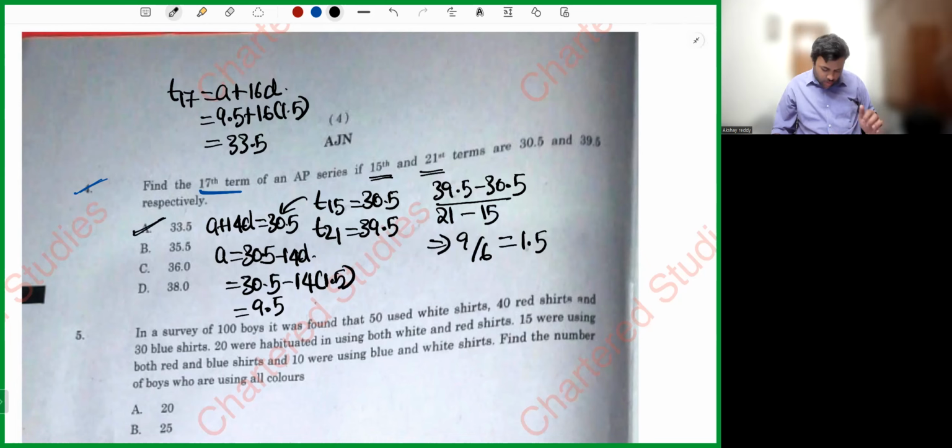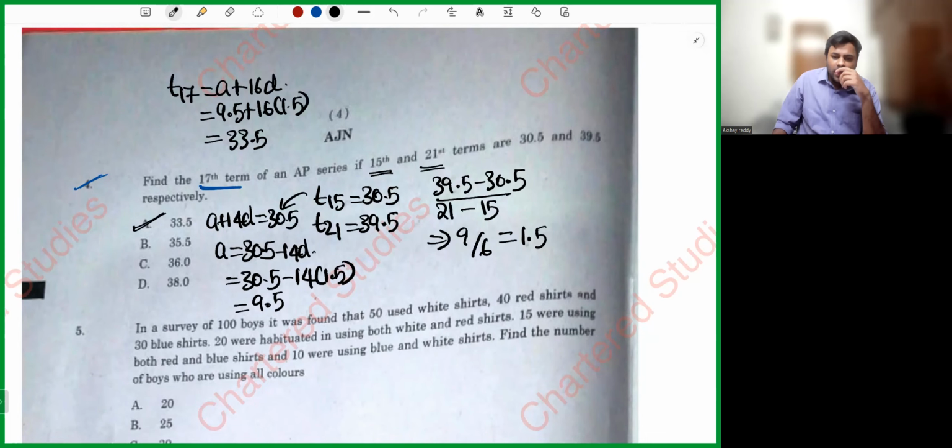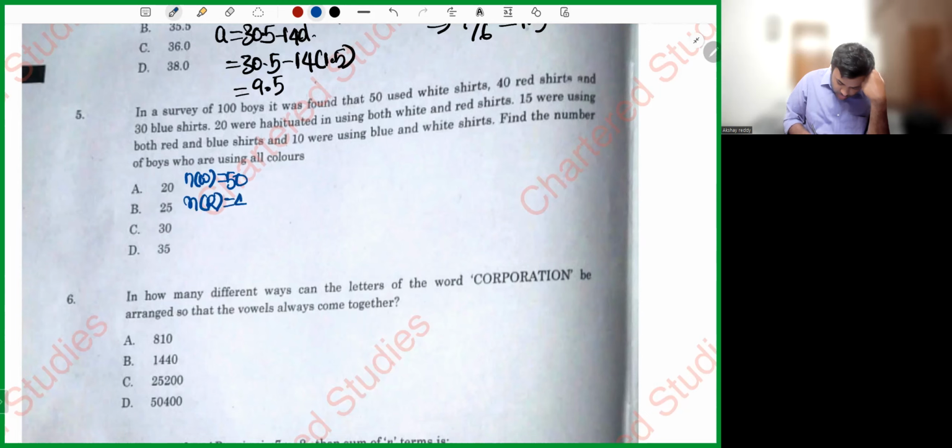Next, question number 5. In a survey of 100 boys, it was found that 50 used a white shirt. It's such a question, so let's write all those things. 50 used white, 40 used a red shirt, 30 used a black shirt. 20 were habituated in using both white and red.